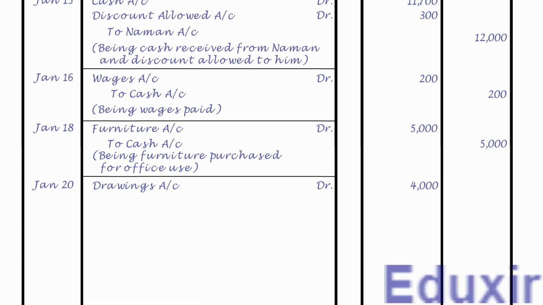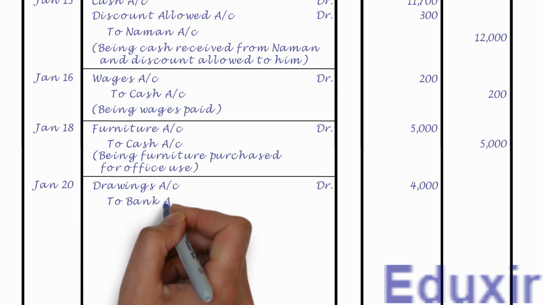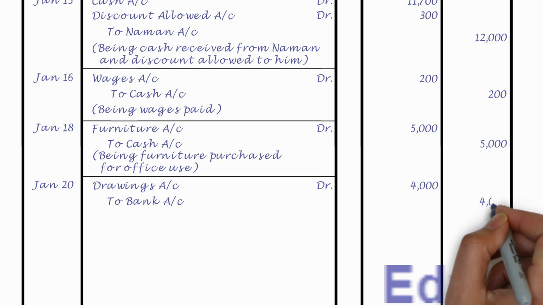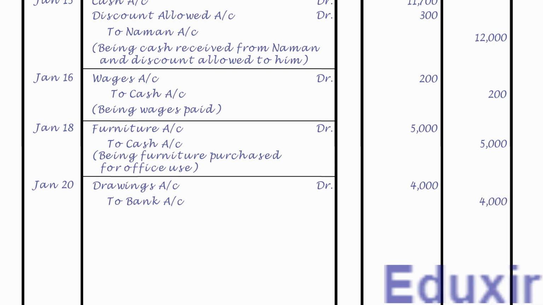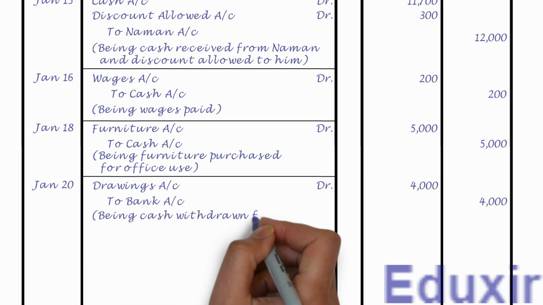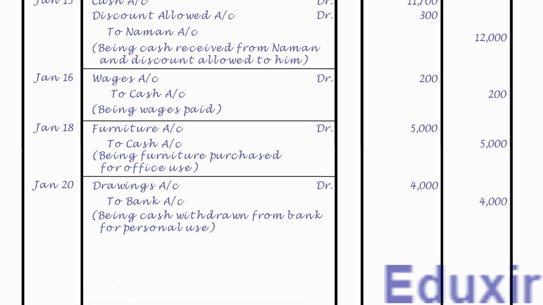Leaving a margin, let us now record the bank account as the credit entry. Let us also record the credit amount of 4000 rupees into the credit amount column. Let us now record the narration or description of this transaction, that is, being cash withdrawn from bank for personal use. Let us now draw a line to mark the completion of journalizing of this transaction. That completes the journalizing of this transaction.